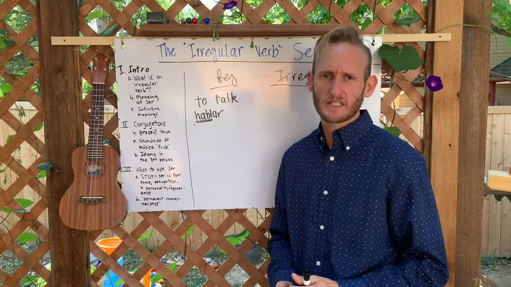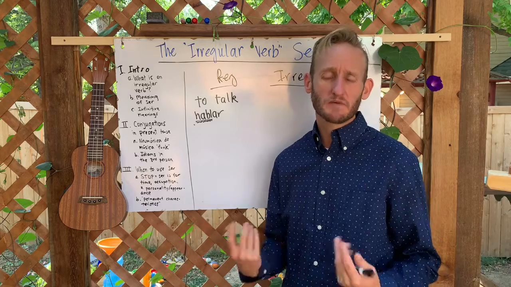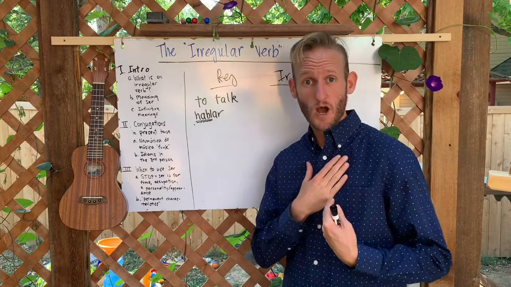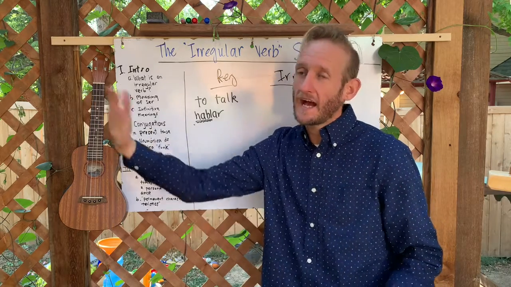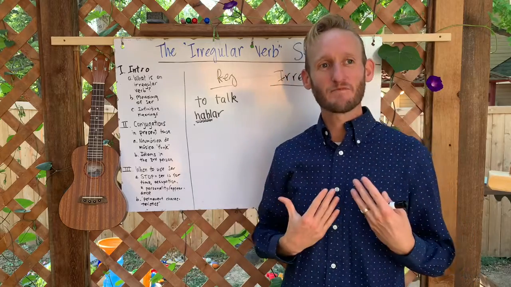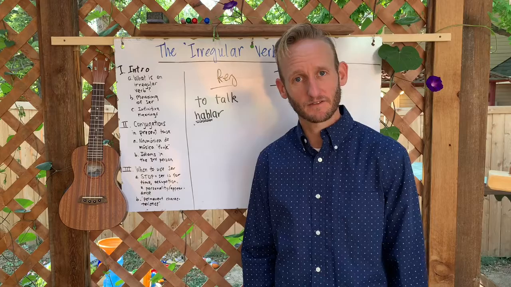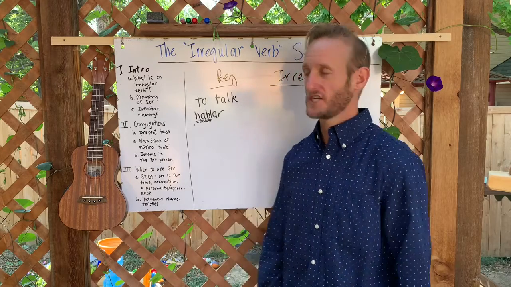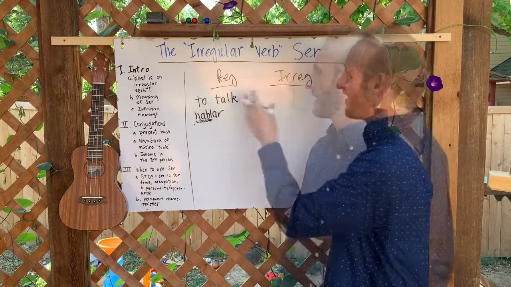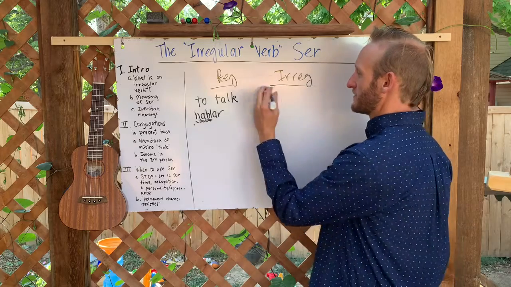So for example, in the present tense, yo hablo, tú hablas, ella habla, nosotros hablamos, vosotros habláis, ellos hablan, right? The stem isn't going to change at all. It's very regular.